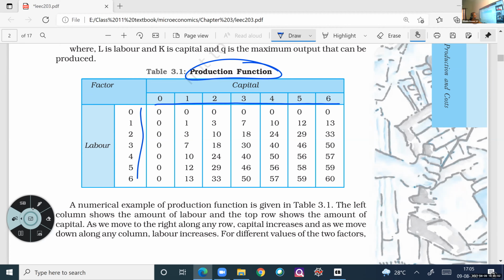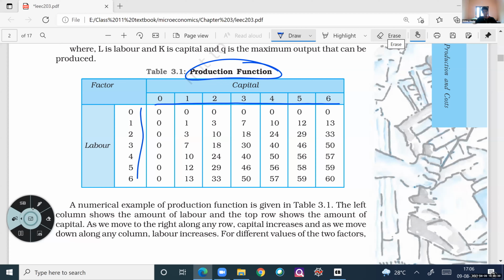Inputs. Yes, this is the relationship between inputs and outputs. Very good. It's a relationship between input and output.